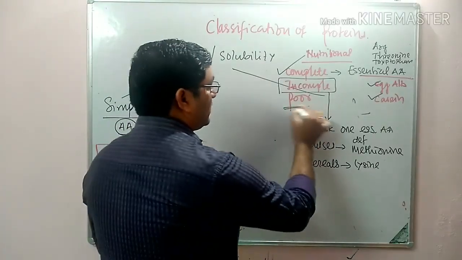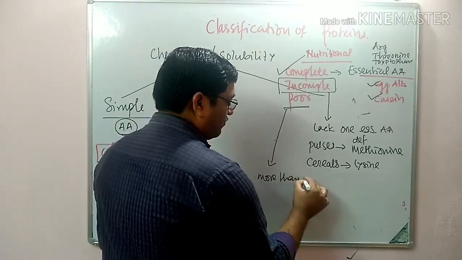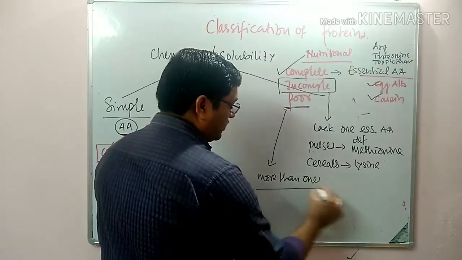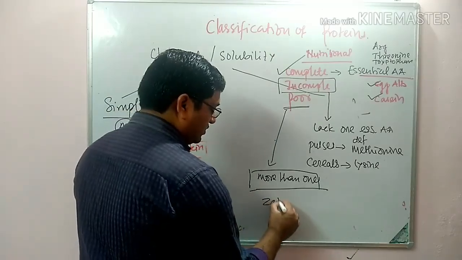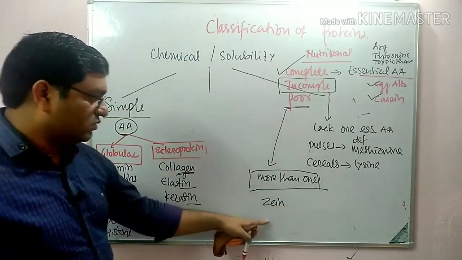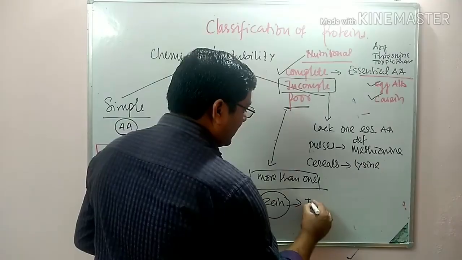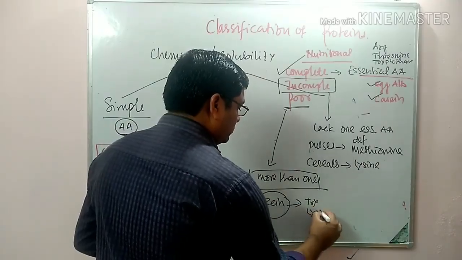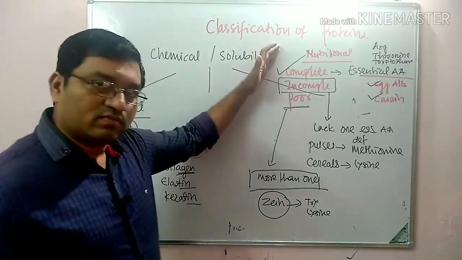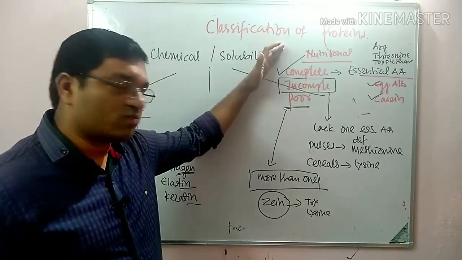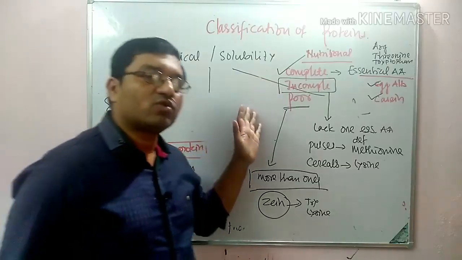Poor proteins lack more than one essential amino acid. Example: zein in corn lacks tryptophan and lysine. So complete contains all essential amino acids as per body requirement, incomplete lacks one essential amino acid, and poor lacks more than one.